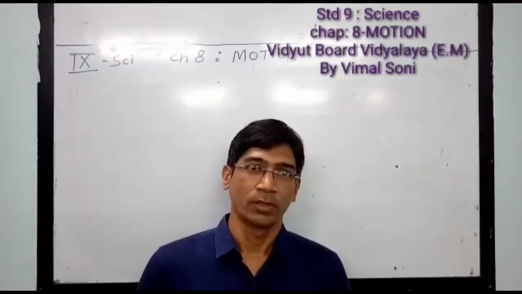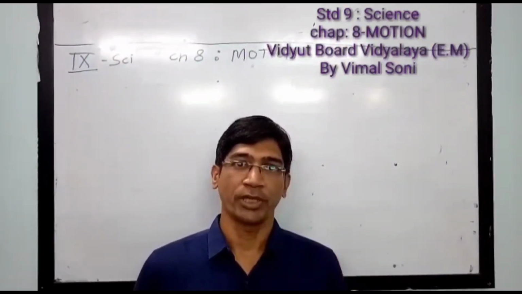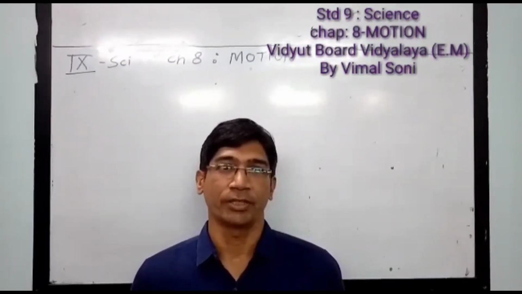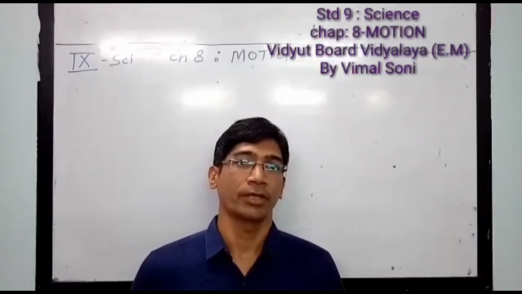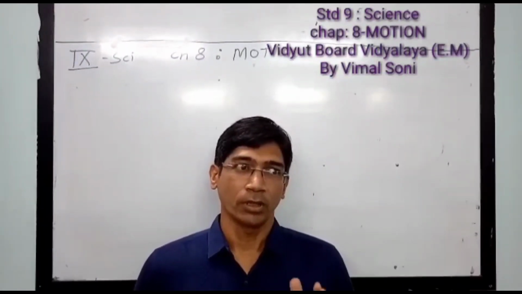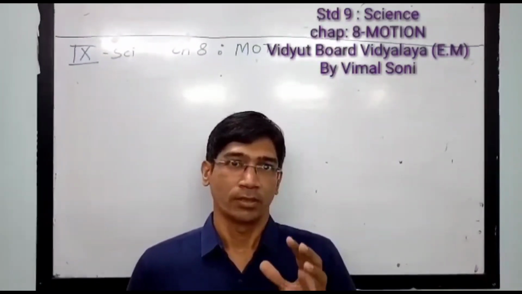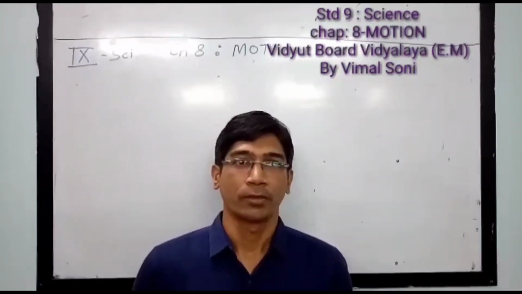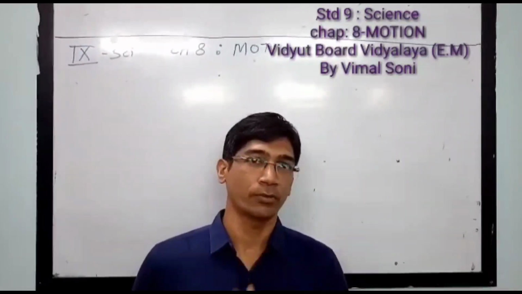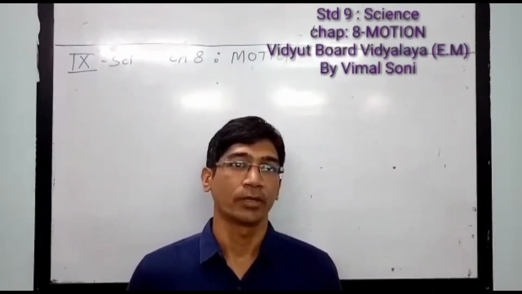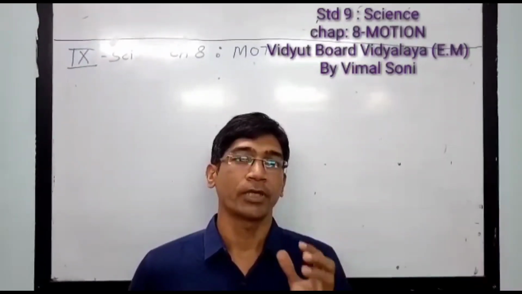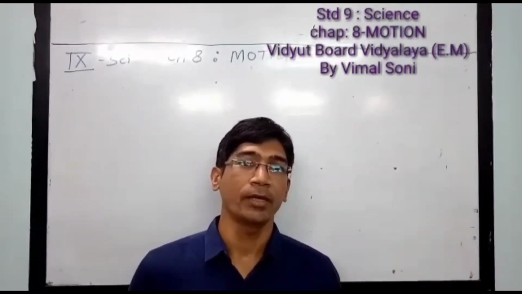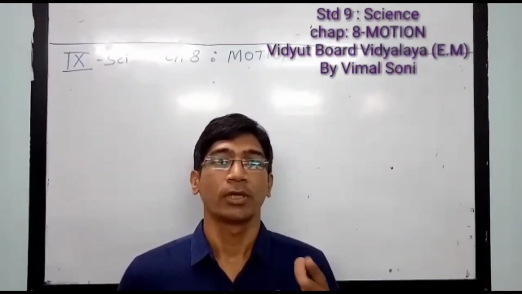What is motion? Motion means the object is moving. When the object's position is changed, then we can say the object is moving. If the object's position is at rest, then we can say that the object is at rest. But when the position is changed with respect to time, then the object is moving. So here we are taking the simplest type of motion, that is linear motion. When the object is moving in a straight line, its motion is known as linear motion.